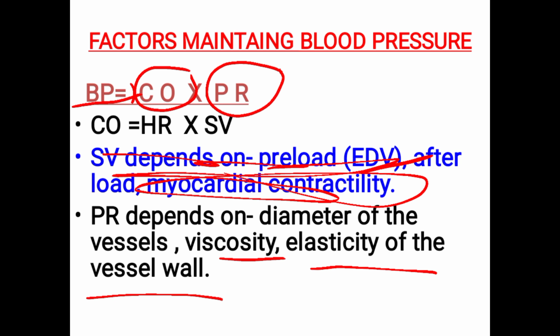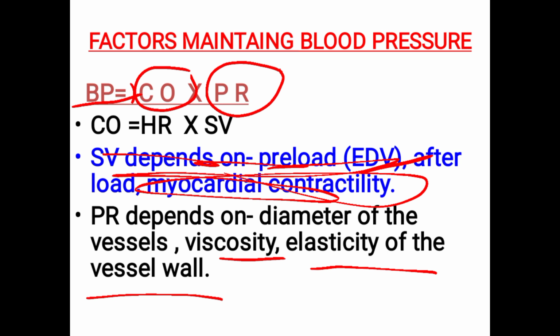So next is the blood volume. If the blood volume is normal, about 5 liters of blood in our body, the BP will also be normal. If it increases, what will happen? The BP also increases. During an accident or hemorrhage, the blood volume will decrease. At that time, a decrease in BP can be seen. Next, the viscosity of the blood. Viscosity is also a type of resistance offered to blood flow.